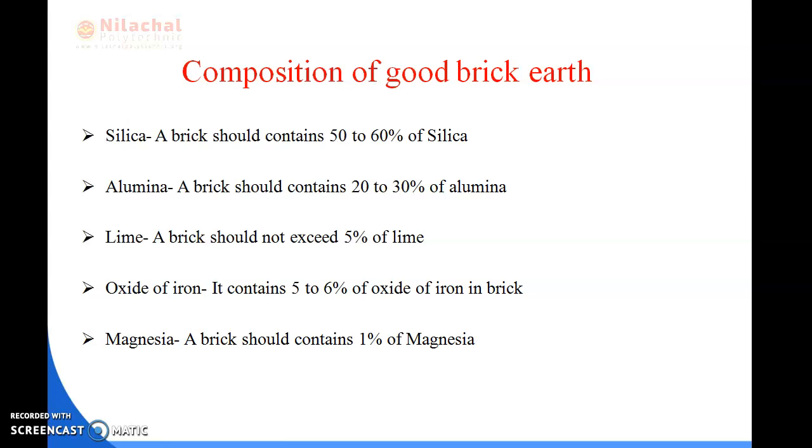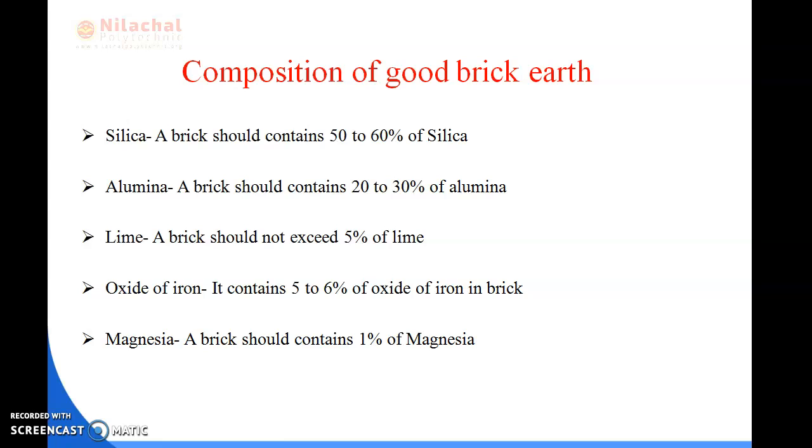If alumina is present in excess amount, with an inadequate quantity of sand, then the raw bricks will shrink and break during drying and burning, and the brick becomes too hard while burning.